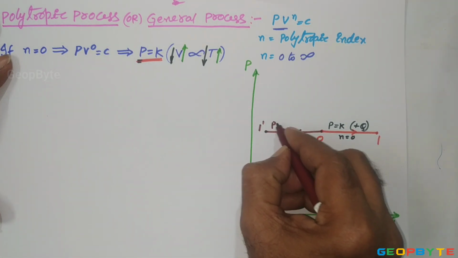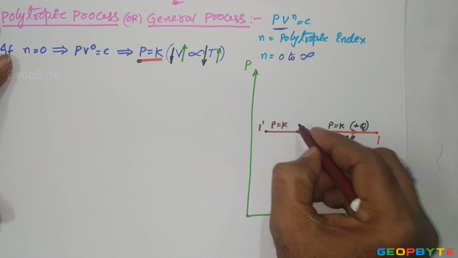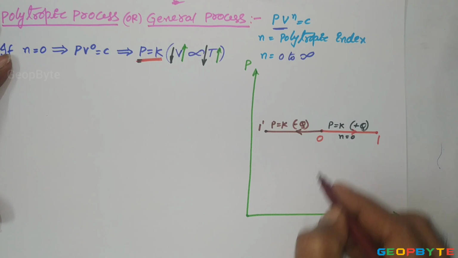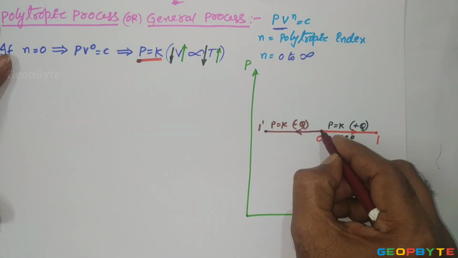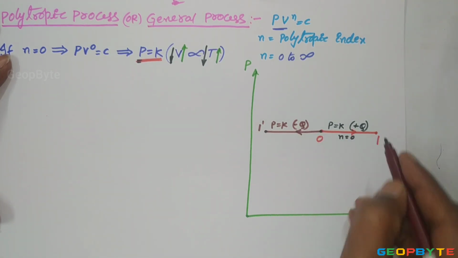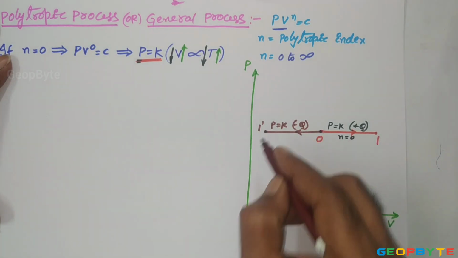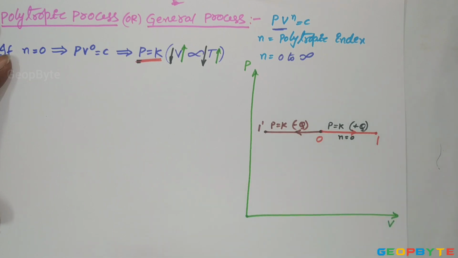During the cooling process, heat is rejected from the system, therefore it is written with a negative sign. So 0 to 1 is the constant pressure heating and 0 to 1 dash is the constant pressure cooling process.